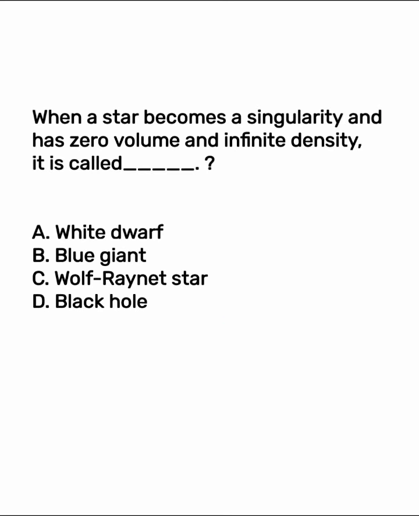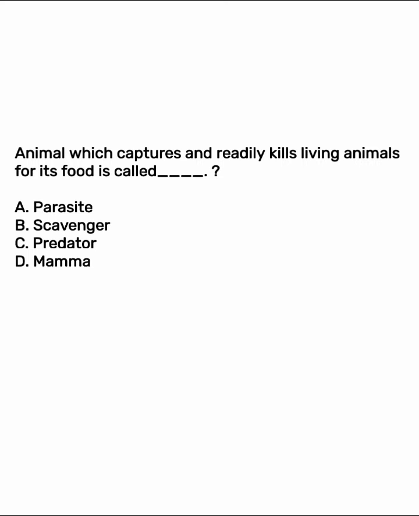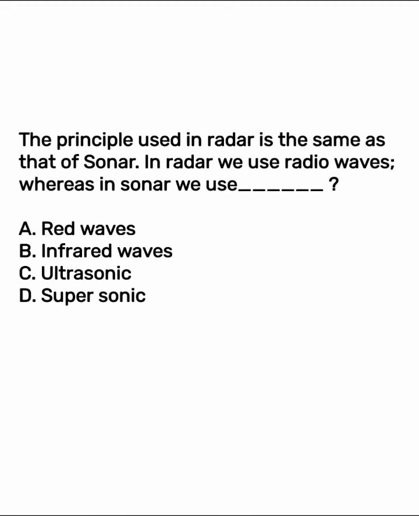When a star becomes a singularity with zero volume and infinite density, it is known as option E, black hole, the right answer. The animal which captures and readily kills living animals for its food is called option C, the right answer. The principle used in radar is the same as that of sonar. In radar we use radio waves, whereas in sonar we use ultrasonic waves.